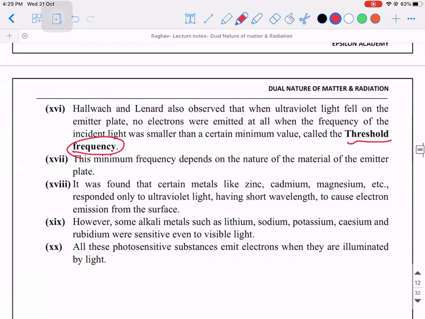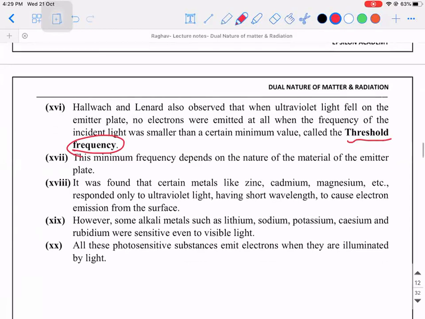Okay. So is this clear? Is this experimental part clear? Yes, sir. Okay.